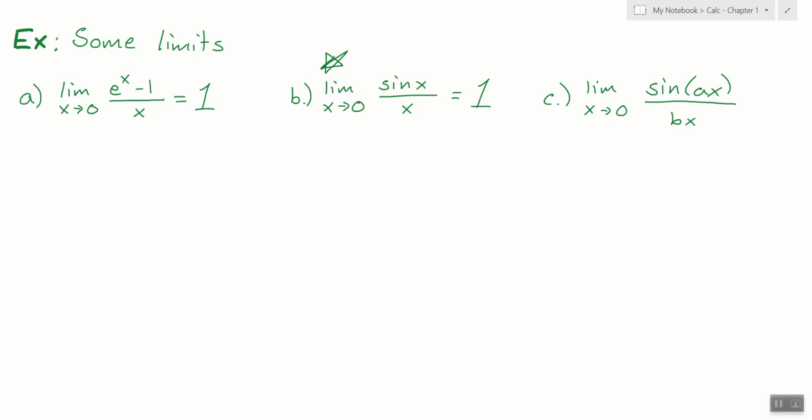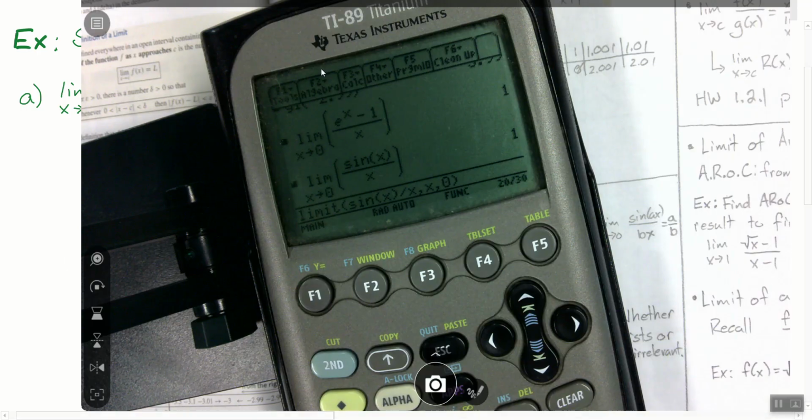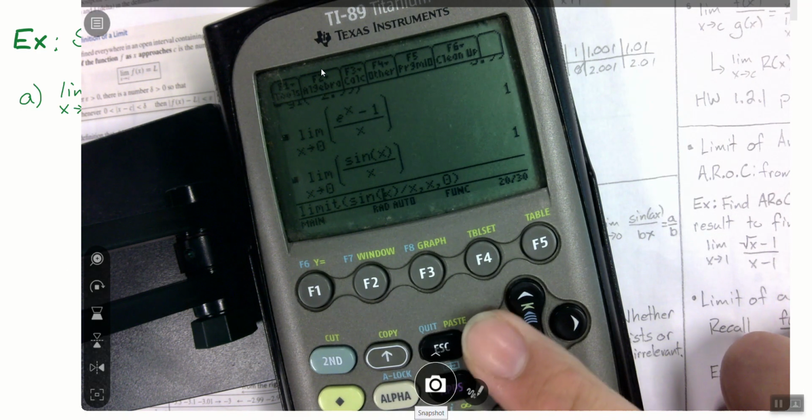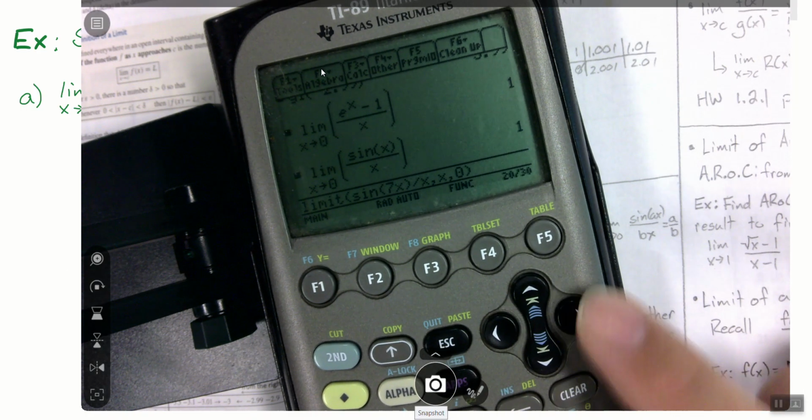You need parentheses around whatever the x in the denominator is. So I'm going to do a random one. I'm going to do 7x over 8x.